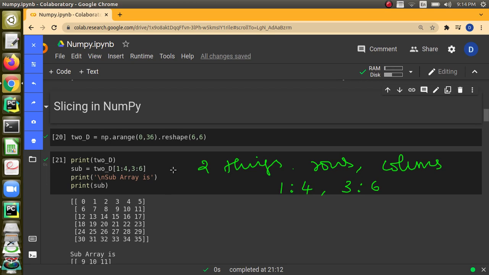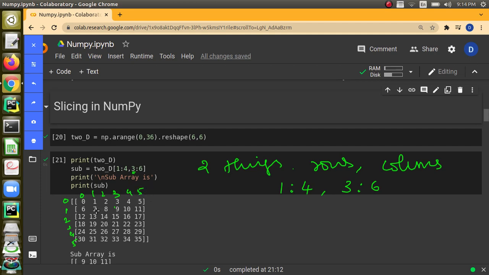Now when we run the code, we can see the original array has elements 1 to 5 in the first row, and up to 35 we have generated. When we give 1 colon 4, I want from the first row, it means this row, and I want from index 3. This is 0, 1, 2, 3, 4, 5, and for the columns also 0, 1, 2, 3, 4, 5, right?